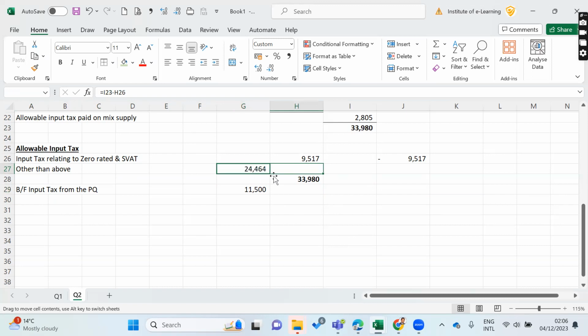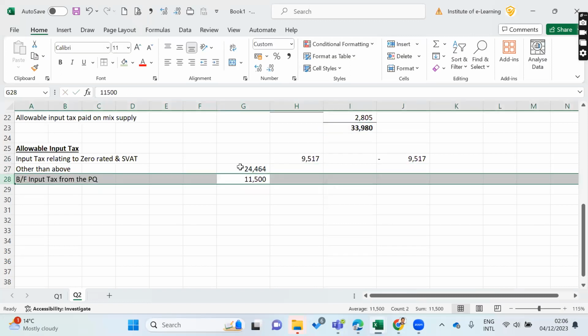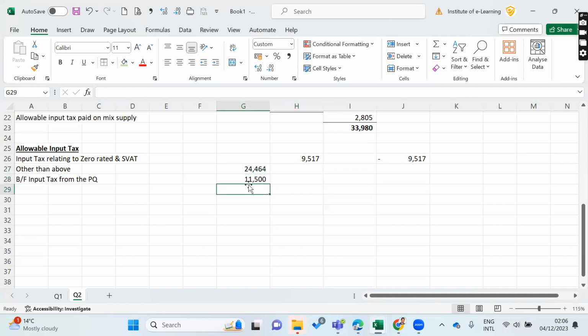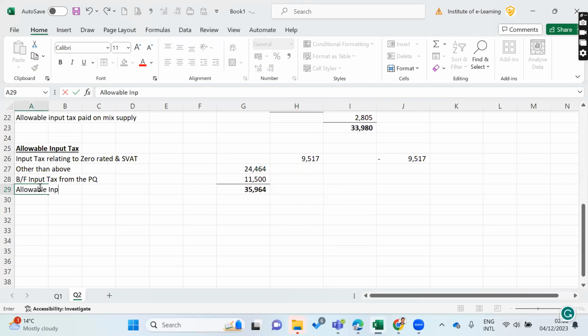Other than above is this one. I will remove the total here for the time being, because this one anyway we can claim. So out of these two, we can again compare, right? Altogether these two, other than above and brought forward, again 35. So 35 million, then allowable input tax equals 35. We call this allowable input tax.